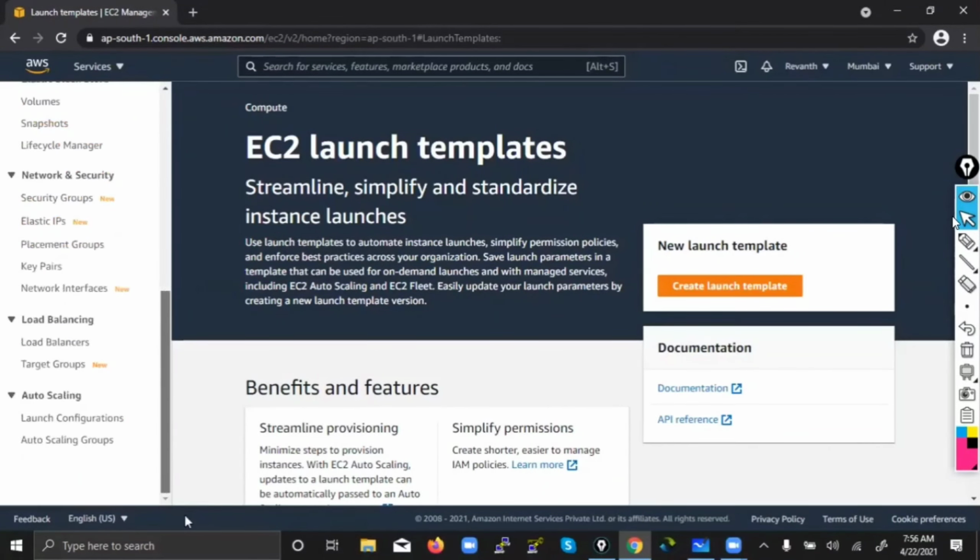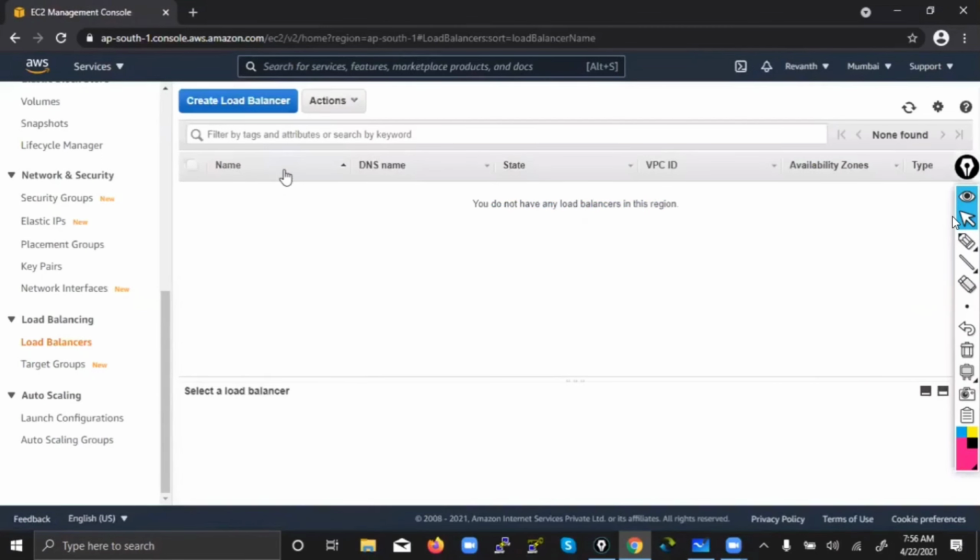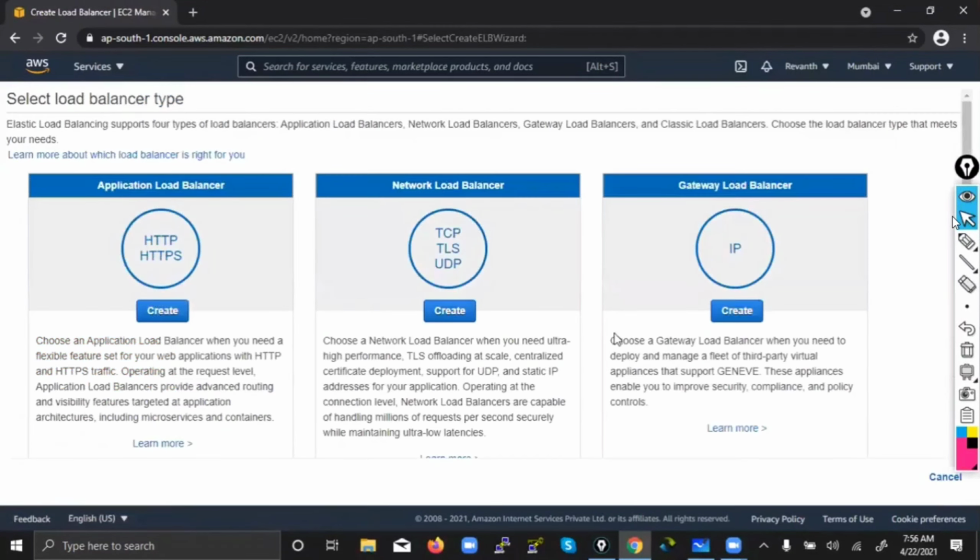So before that, what we'll do is just launch a load balancer and be ready. Maybe it will ask in this process. We can attach. Of course, it won't ask you. So create a load balancer.